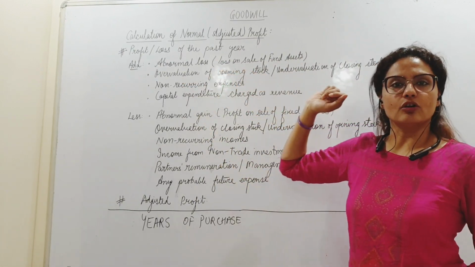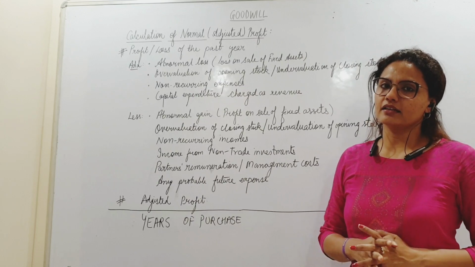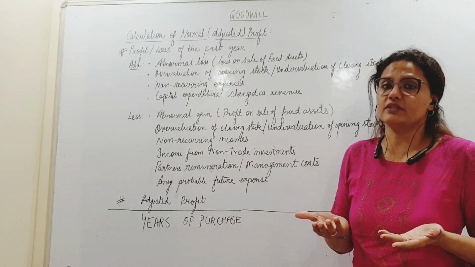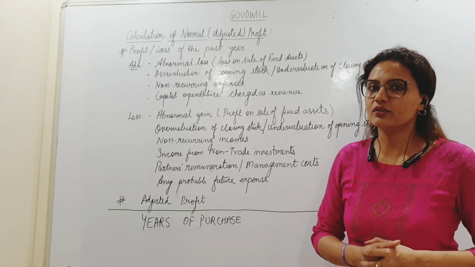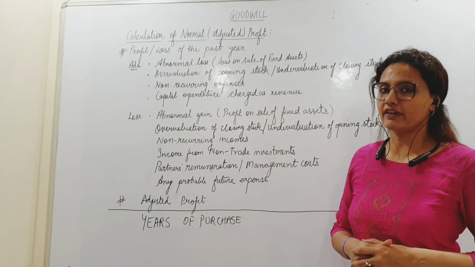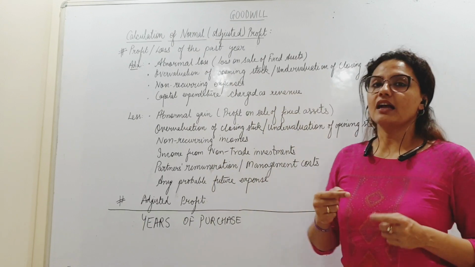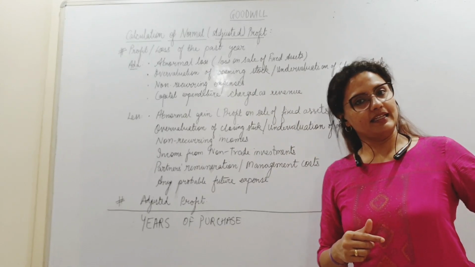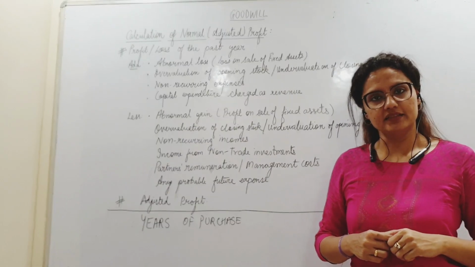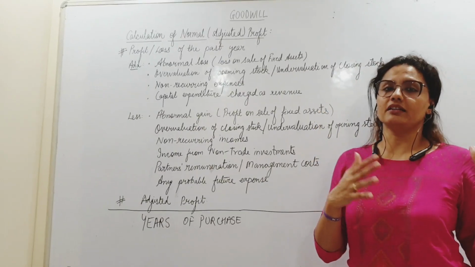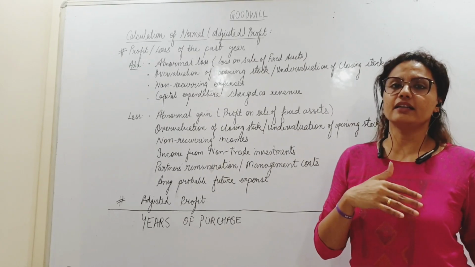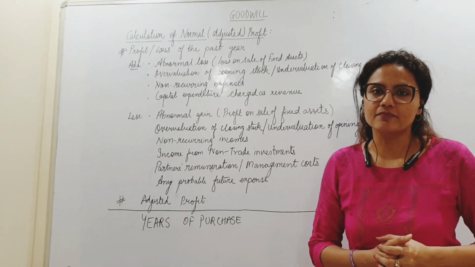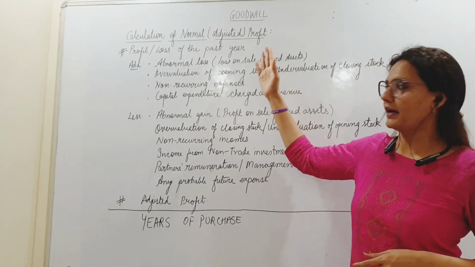Overvaluation of opening stock. Opening stock we debit to trading account. It's an expense. अगर उसको overvalue कर दिया हमने जरूरत से ज़्यादा, मेरे profits कम हो गए होंगे. So I need to add back that overvalued figure. Same thing, undervaluation of closing stock. Closing stock credit side में आता है, right? तो credit side में आने वाला income side वो अगर अंडर वैल्यू हो गया है मतलब मेरे प्रॉफिट्स कम हो गए. So I need to add that back.